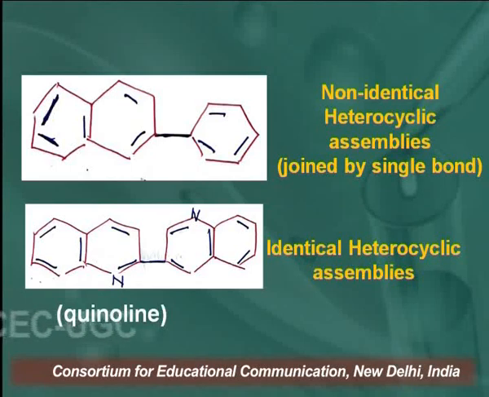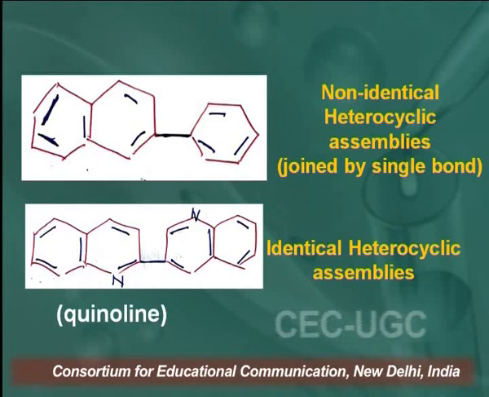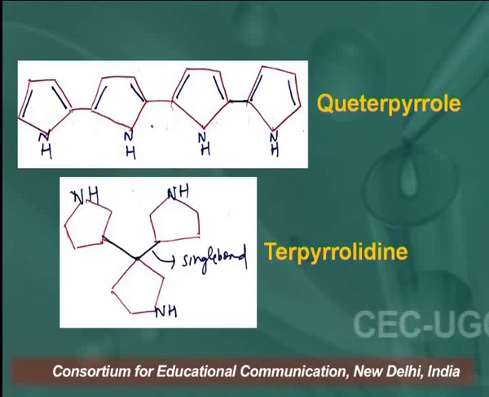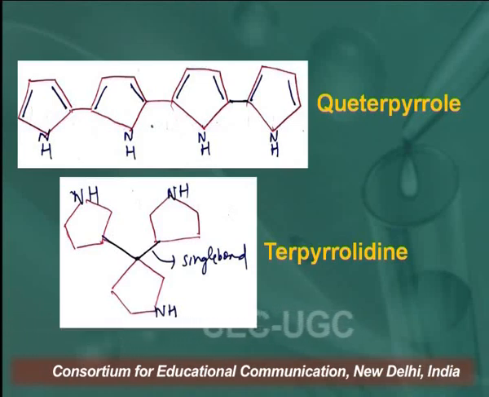In this structure you can see one is a 2-ring system and another is a single ring, joined together by single bonds. Similarly, quinoline is an identical heterocyclic assembly. In quaterpyrrole, 4 pyrrole rings are joined together. Similarly, in terpyrrolidine, 3 identical rings are joined together by single bonds.